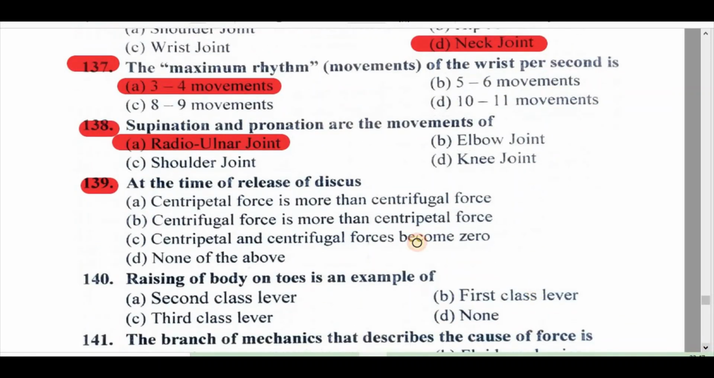Question 139. At the time of release of discus, A. Centripetal force is more than centrifugal force, B. Centrifugal force is more than centripetal force, C. Centripetal and centrifugal force become zero, D. None of the above. Right answer is B. Centrifugal force is more than centripetal force.